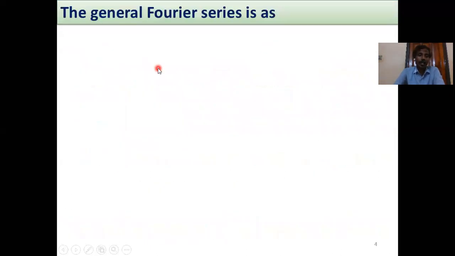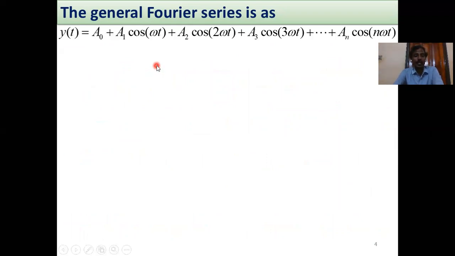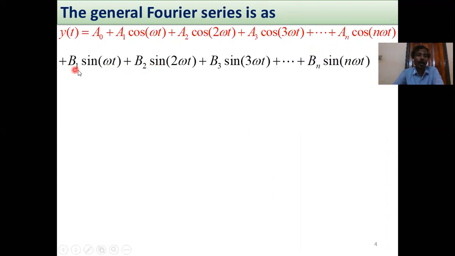Then the general Fourier series is y of t equals a0 plus a1 cos omega t, a2 cos 2 omega t, a3 cos 3 omega t plus an cos n omega t. And for sinusoidal, b1 sin omega t plus b2 sin 2 omega t plus b3 sin 3 omega t plus ... plus bn sin n omega t.